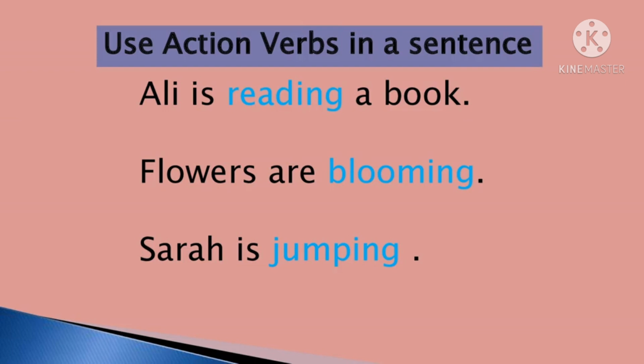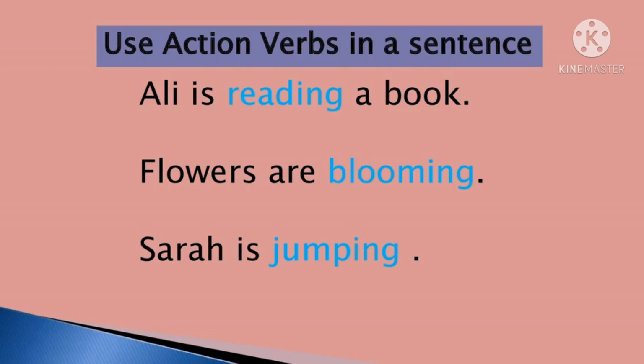The next example is Sarah is jumping. So what will be the action verb? Yes, jumping is the action verb in this sentence. And how can we make it an action verb? Remember this, we just need to add ing. So we have added ing to the base form of the verb jump to make the action verb jumping. So reading, blooming and jumping are action verbs.